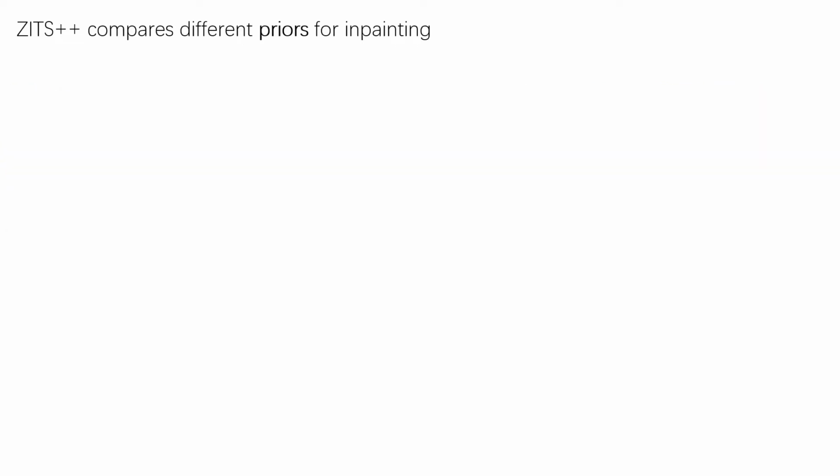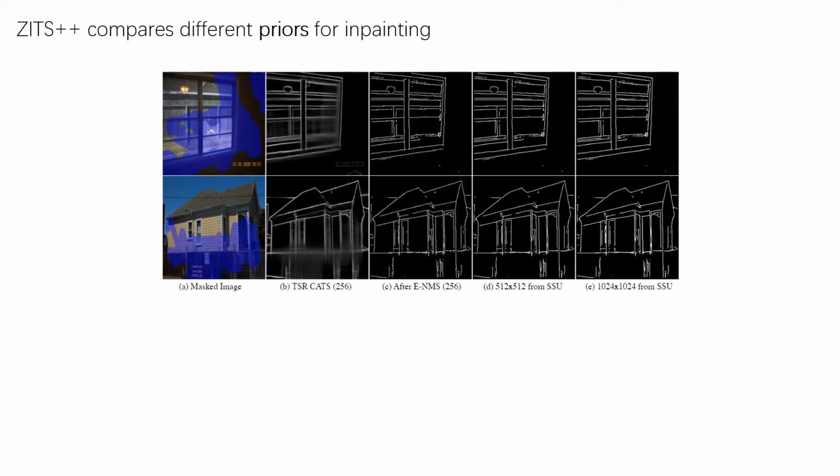To capture holistic structure for high-resolution images, we should upsample the inpainting priors to target resolution. Both line and canny edge can be upsampled by SSU of ZITS. To upsample the learning-based edge, we introduce edge non-maximal suppression (ENMS) to filter uncertain edge predictions. Then, the filtered edges are further binarized. Thus, SSU can iteratively upsample learning-based edges as lines.